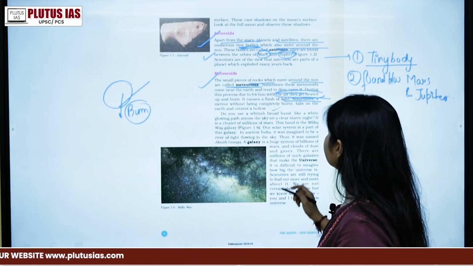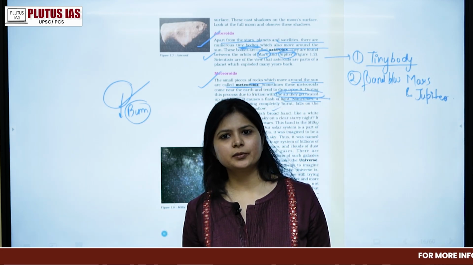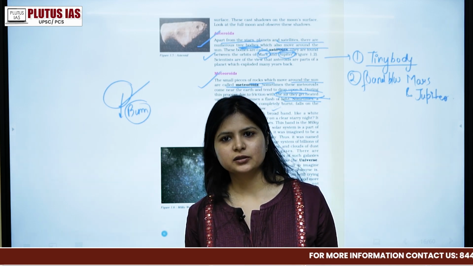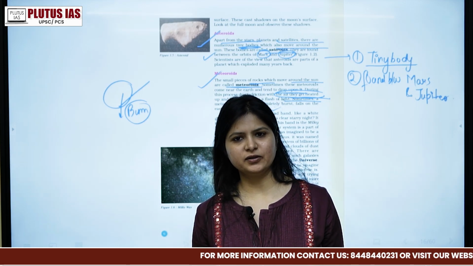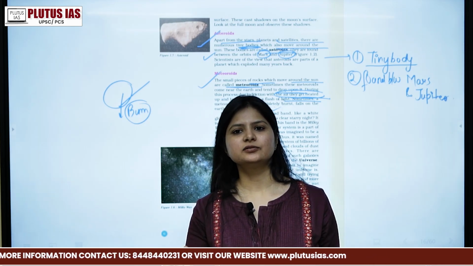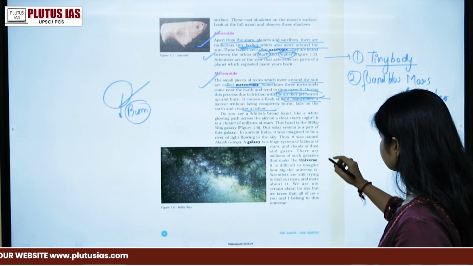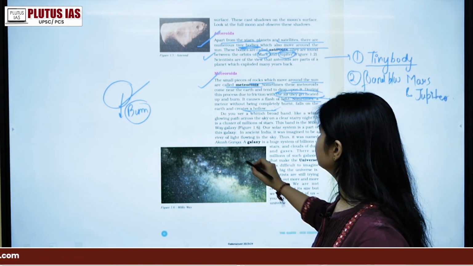But sometimes the atmosphere surrounding the earth is not able to stop the meteoroid invasion. Then in that case, it will come and create a hollow on the surface of the earth, right? Understand?